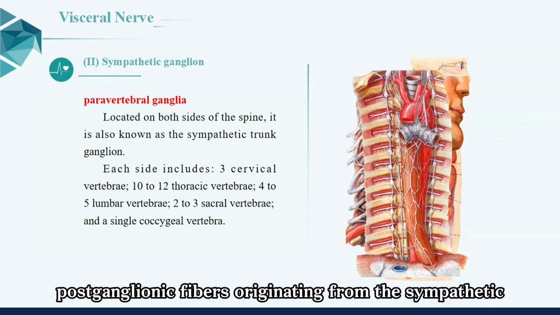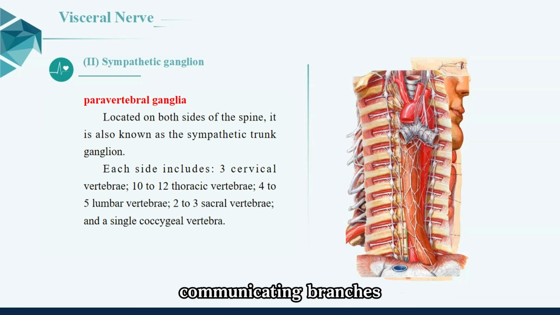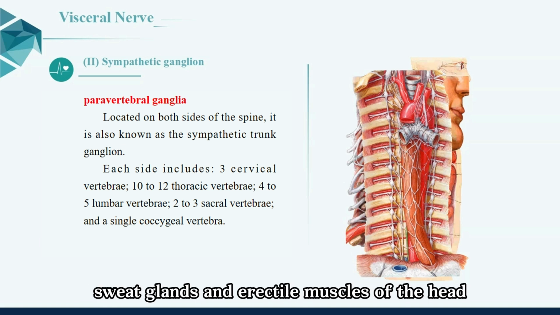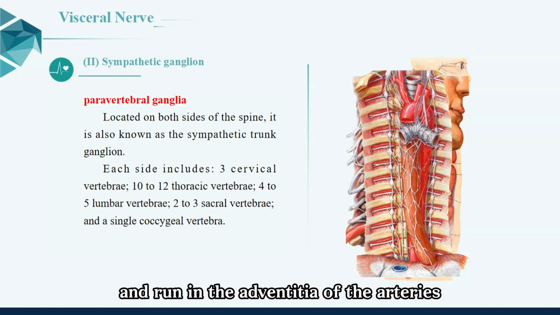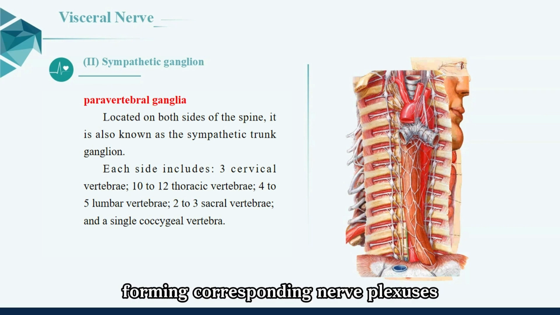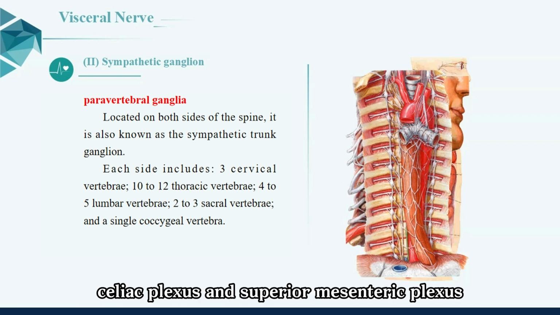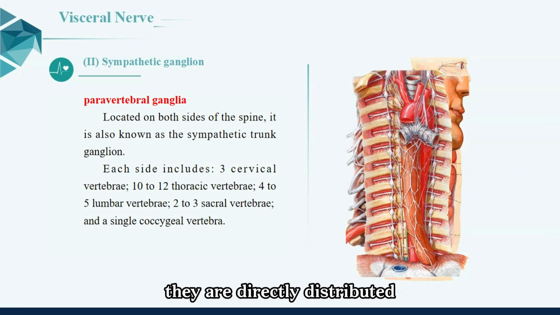The postganglionic fibers originating from the sympathetic trunk ganglia return to the spinal nerves through the gray communicating branches and are distributed along with the spinal nerves to the blood vessels, sweat glands, and erector pili muscles of the head, neck, trunk, and limbs. They attach to arteries and run in the adventitia of the arteries, forming corresponding nerve plexuses, such as the internal and external carotid plexuses, celiac plexus, and superior mesenteric plexus, and are distributed to the innervated organs along with the arteries. They are directly distributed from the sympathetic ganglia to the innervated organs.